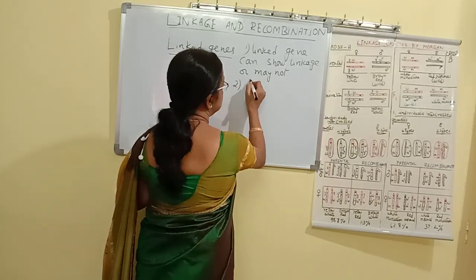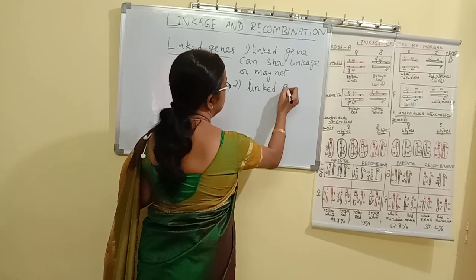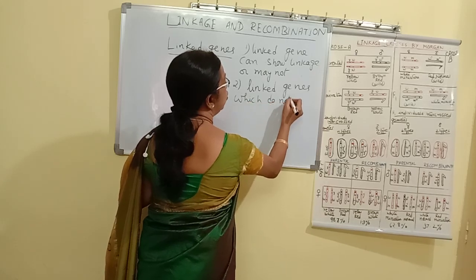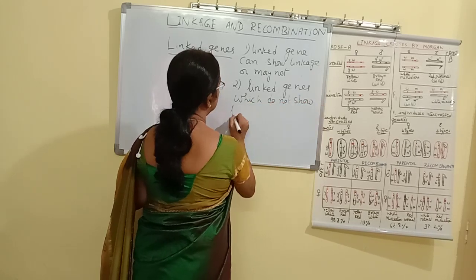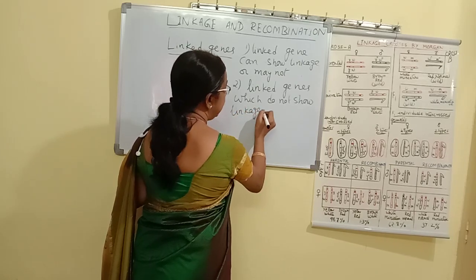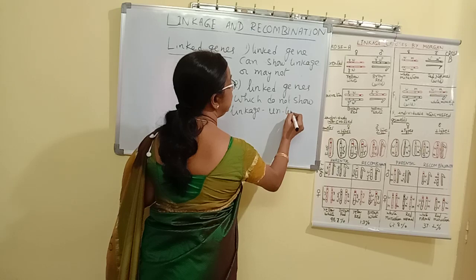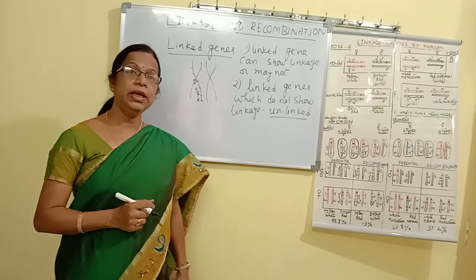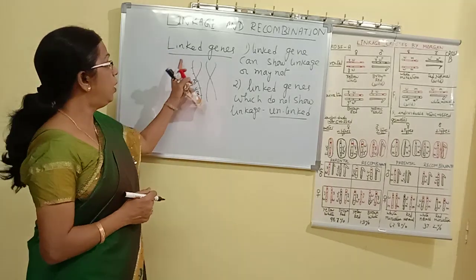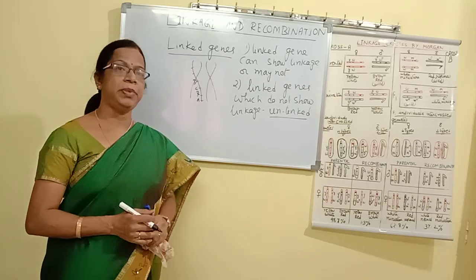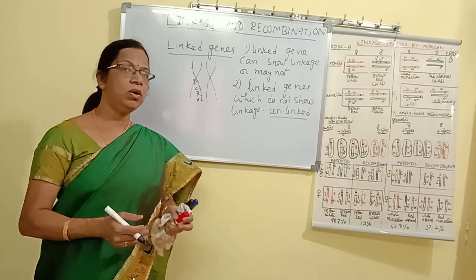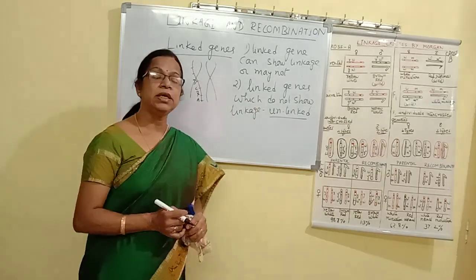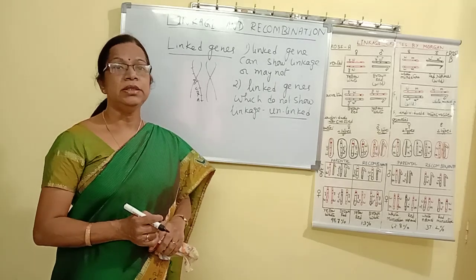So what is that feature? Linked genes which do not show linkage are called unlinked genes. Initially, the linked genes were defined as all the genes present in one homologous pair. But depending on the distance, they may or may not show linkage. So those genes which do not show any linkage are called unlinked genes.